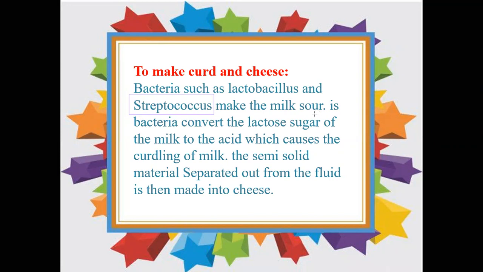These bacteria convert the lactose sugar of the milk to acid, which causes the curdling of milk. Milk contains lactose, which will be converted with the help of these useful microorganisms. The semi-solid material separated out from the fluid is then made into cheese. So we can prepare cheese from the curd. Totally, useful microorganisms are responsible for this kind of conversion, right?